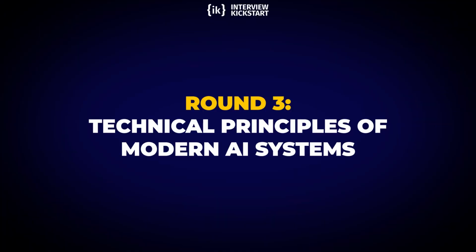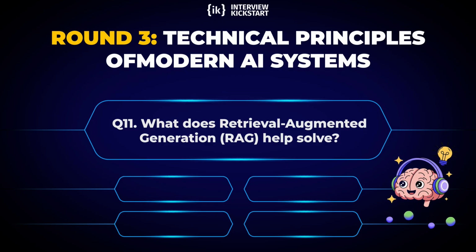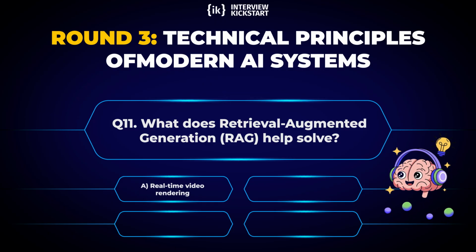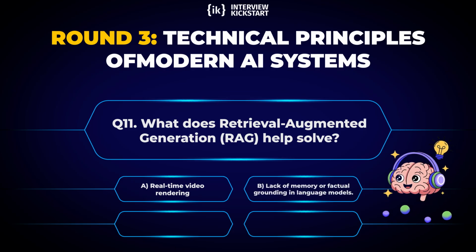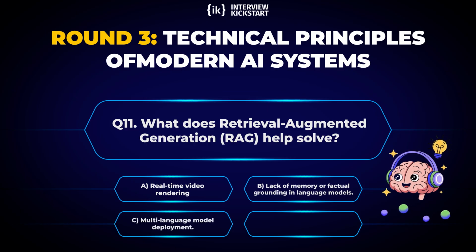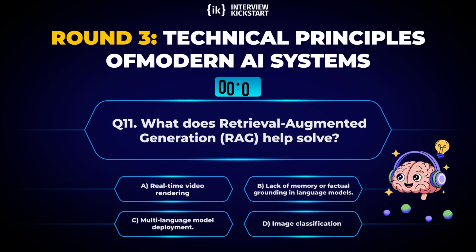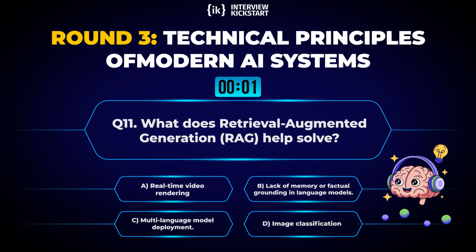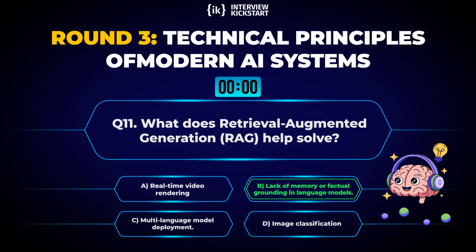Round 3. Digging deeper into core technical principles of modern AI systems. Question 11. What does Retrieval Augmented Generation, RAG, help solve? Options. A, real-time video rendering. B, lack of memory or factual grounding in language models. C, multi-language model deployment. D, image classification. Correct answer. B, lack of memory or factual grounding in language models.